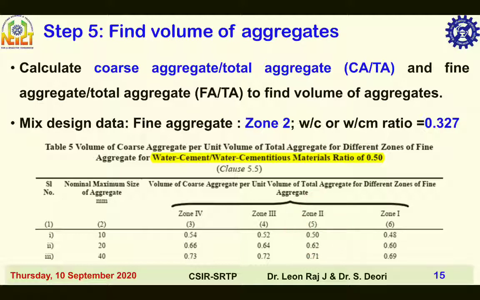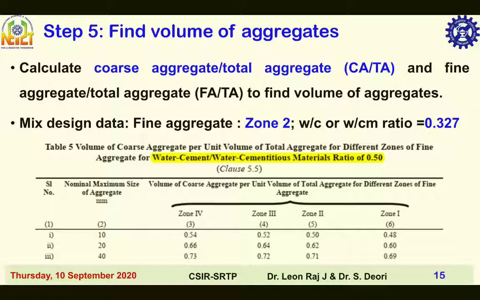For water cement ratio of 0.50, the Ca by Ta value is 0.62. That is, 62% of total aggregate is coarse aggregate and the remaining 38% of total aggregate is fine aggregate.